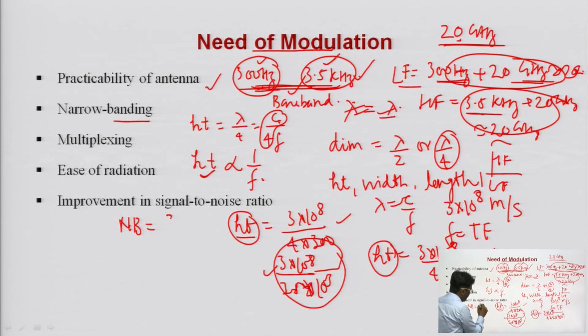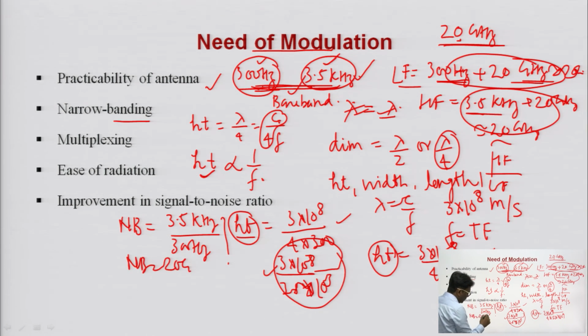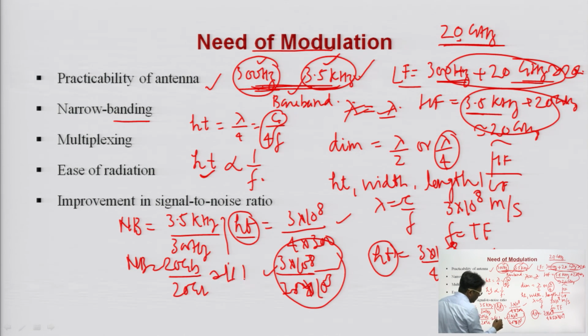Highest frequency component divided by lowest frequency component: 3.5 kilohertz divided by 300 hertz. This ratio is large, roughly 1000:1 if I am not wrong. If I transmit the same information after modulation, the narrow banding ratio will be 20 gigahertz divided by 20 gigahertz, which is 1:1.